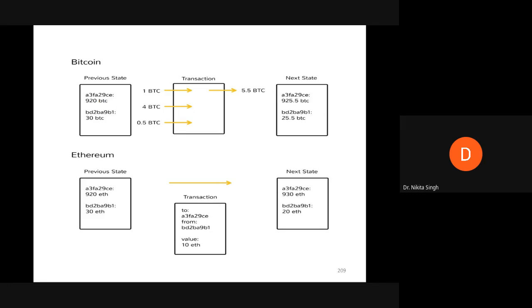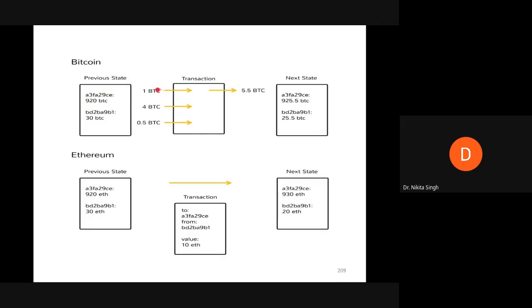If you remember, the Bitcoin model uses the unspent transaction output model, where you have to give evidence that you have previously received some Bitcoins if you're trying to transfer some. So here, this address BD2BA wants to transfer 5.5 BTC to this address A3FA.